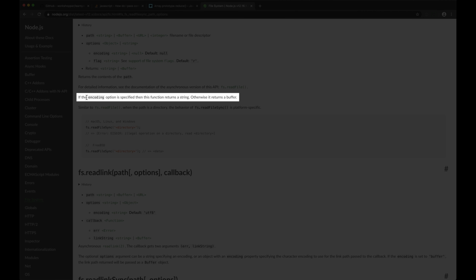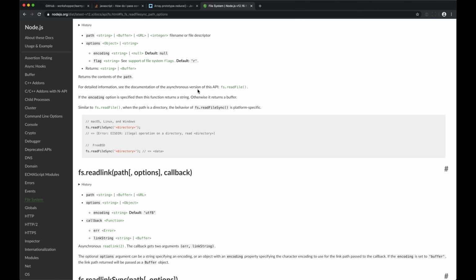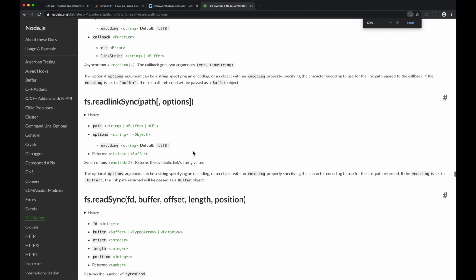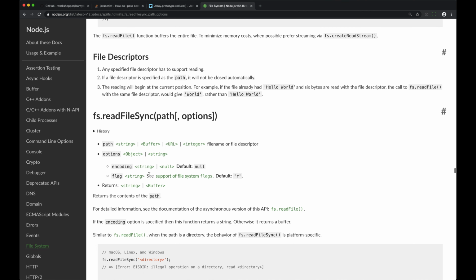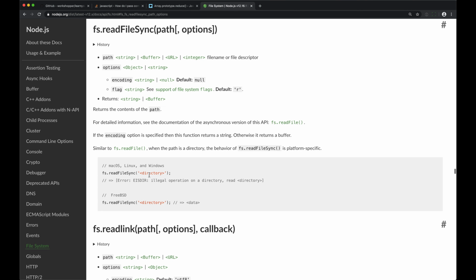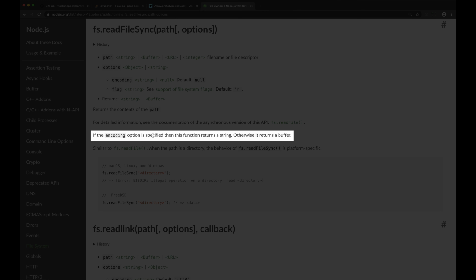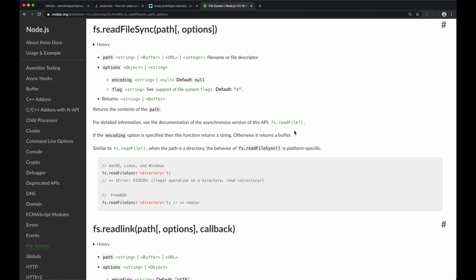Okay, this is interesting. And this is something we wouldn't have learned without reading the documentation. If the encoding option, oh, I'm going to bump this font up so you can read this too. Okay, here we are, readFileSync. If the encoding option is specified, then this function returns a string. Otherwise, it returns a buffer. So it returns a buffer by default, but we can pass in an encoding option to get it to return a string. I don't know exactly what that needs to be,